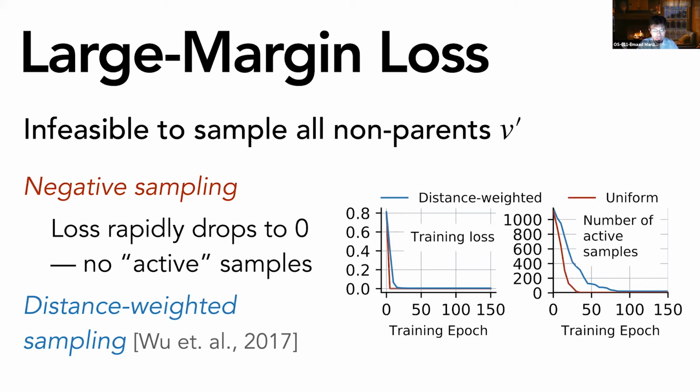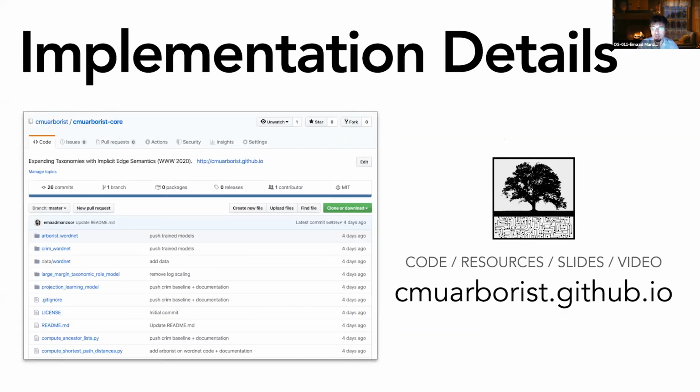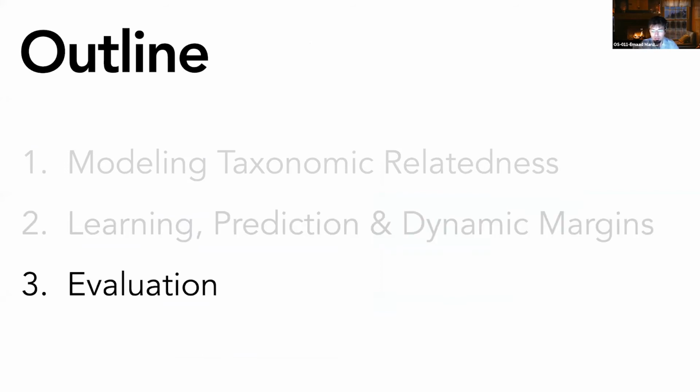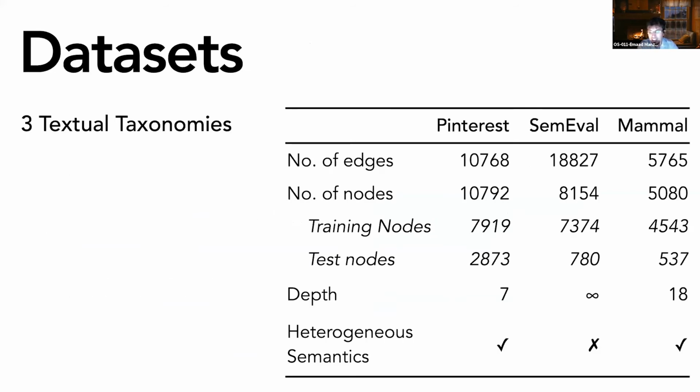There are a bunch of other implementation details that I'm not going to talk about, but please check out the paper for all the details. And now we can move on to the evaluation. So we evaluate our method on 3 textual taxonomies with different characteristics.